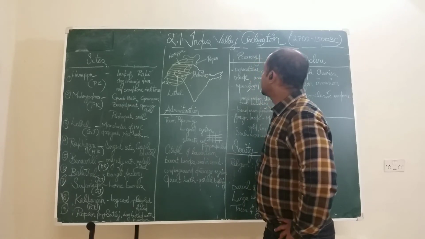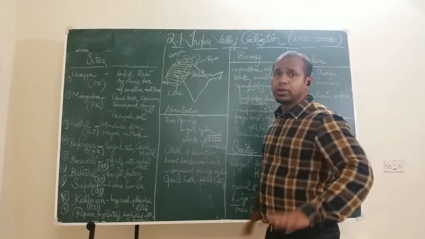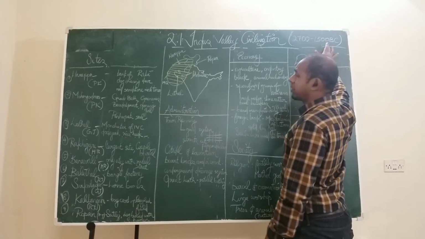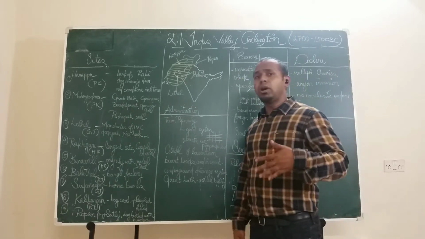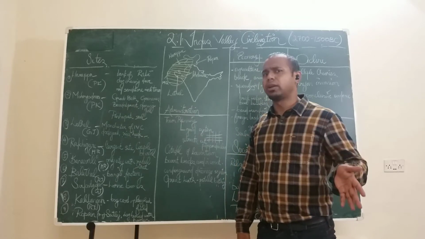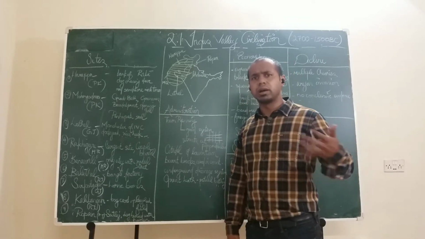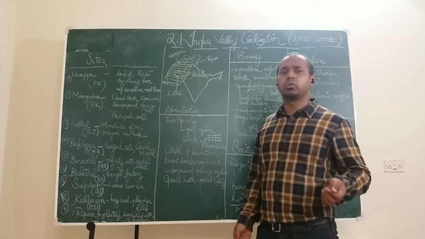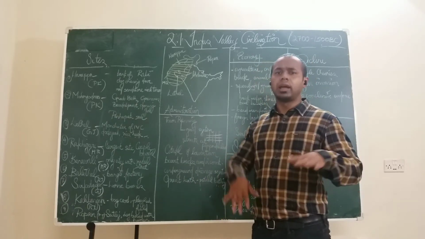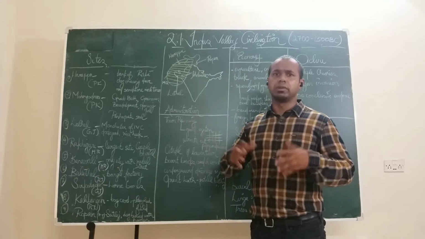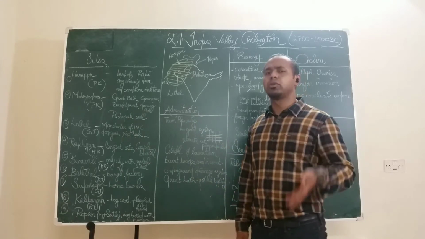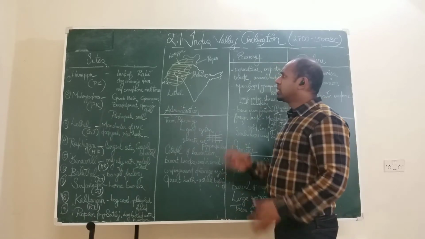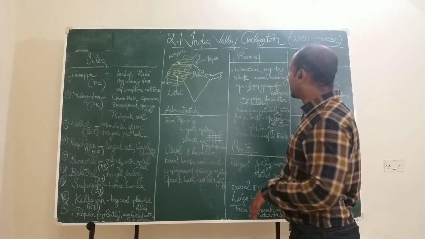So let's start this Indus Valley civilization. Remember, the first thing you have to know is this rough timeline, 2700 BC to 1500 BC. From now on, whatever we are discussing, timeline is a very important aspect, whether it's Indus Valley, Maurya, Magadha, whatever. You have to have some rough idea of the timeline. You cannot approach the question without giving any timeline and stating the facts in a very vague format. You have to ground it in time. At the end of the day, history is about time. So it is very important that you know the timeline. Please do make a note of it.